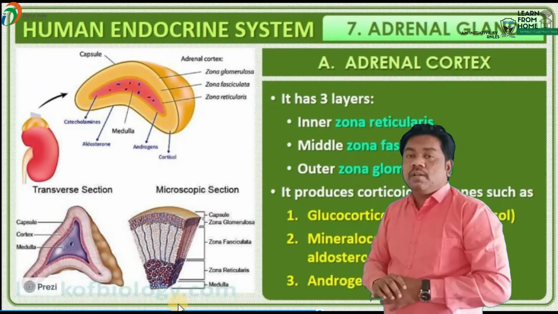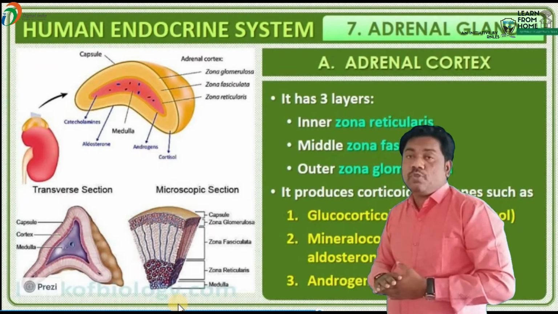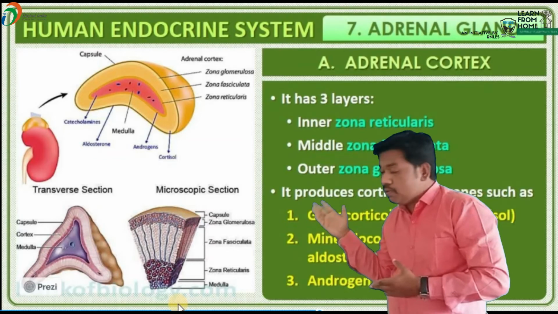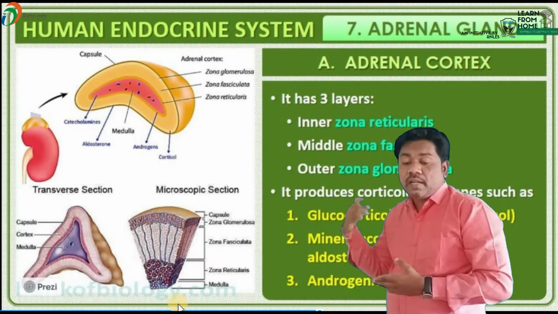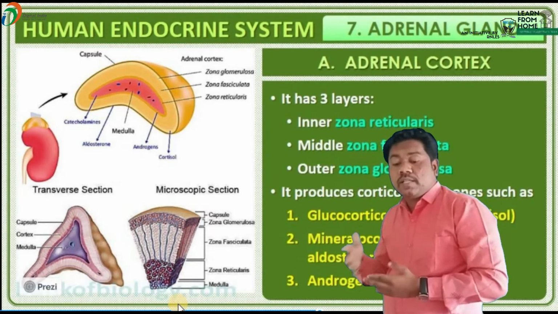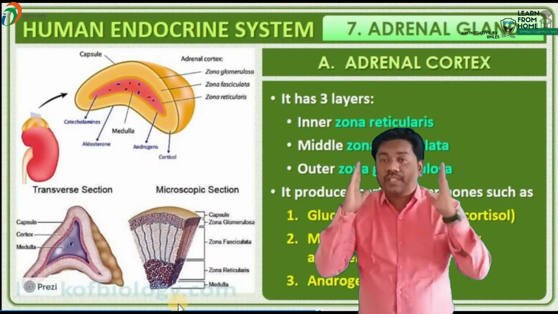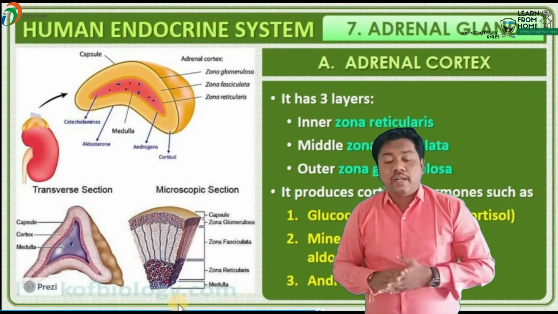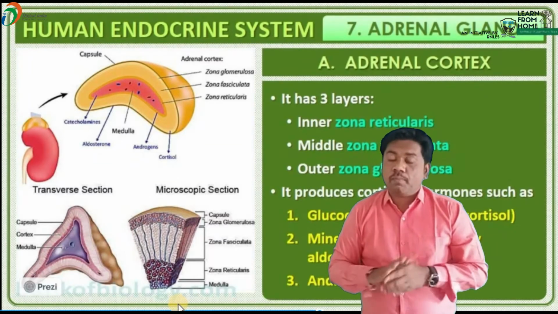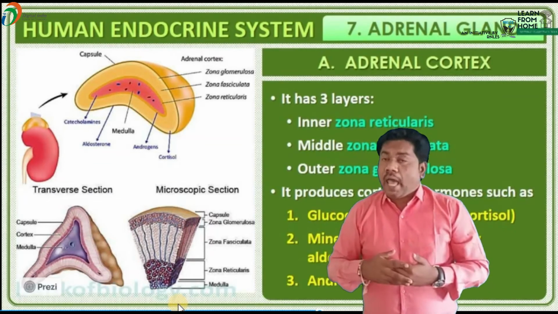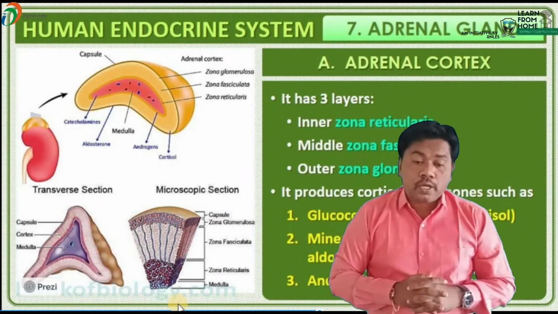The first one is the zona reticulata. It is the innermost layer. The middle layer is known as the zona fasciculata, and the next outer layer is called the zona glomerulosa. These are the three layers present in the adrenal cortex. Okay, so we have to talk about them one by one. Let us talk about the zona glomerulosa.